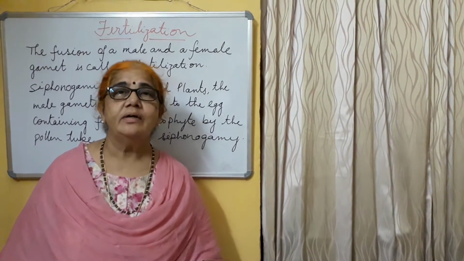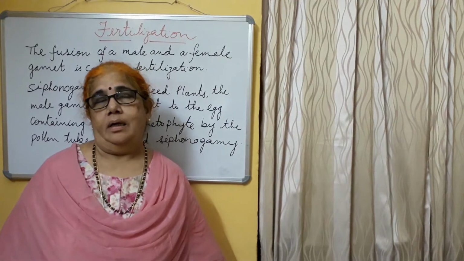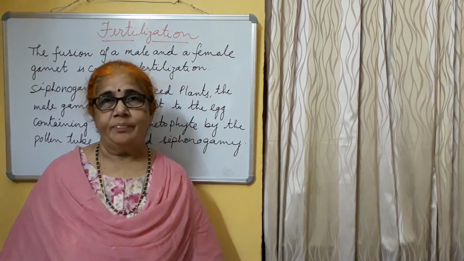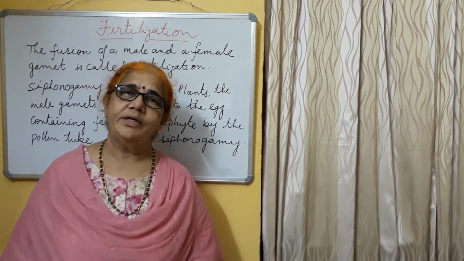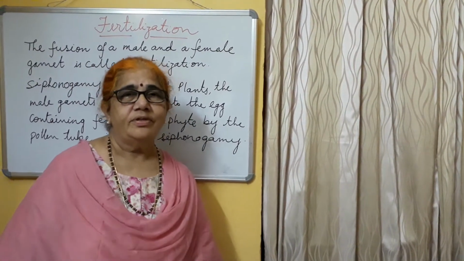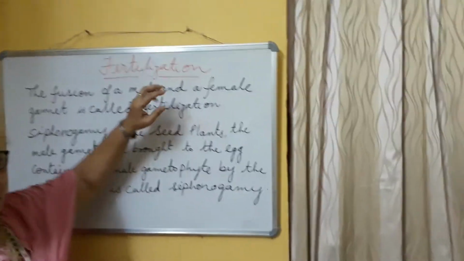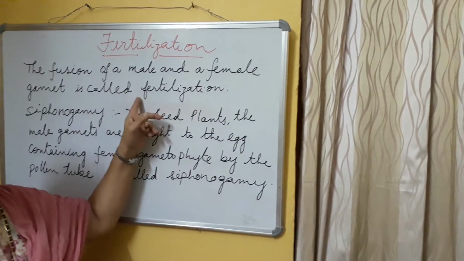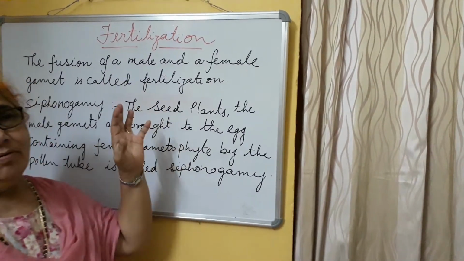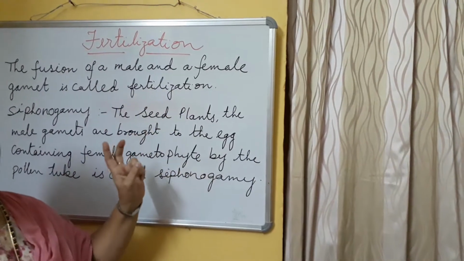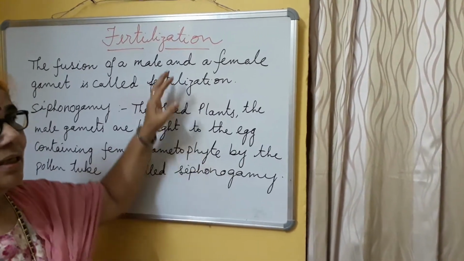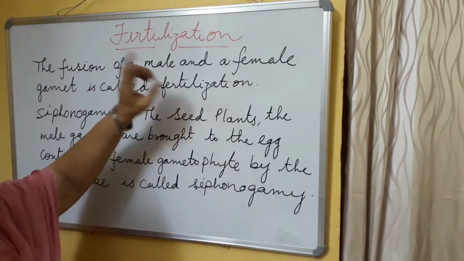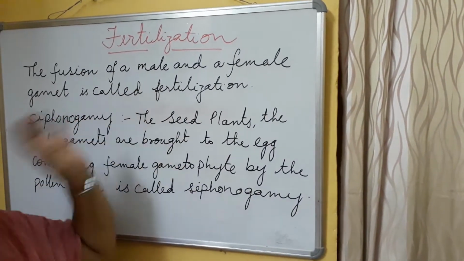Before summer vacation, we had studied up to fertilization. Now let us see fertilization and the events after fertilization. First of all, what is fertilization? As you know, fertilization means fusion of the male and female gametes. What is the male gamete here? Whatever the pollen grain brings, inside the pollen grain two male gametes will be there. The male gametes are brought to the female gamete for fusion. Fusion of the male and female gamete is called fertilization.